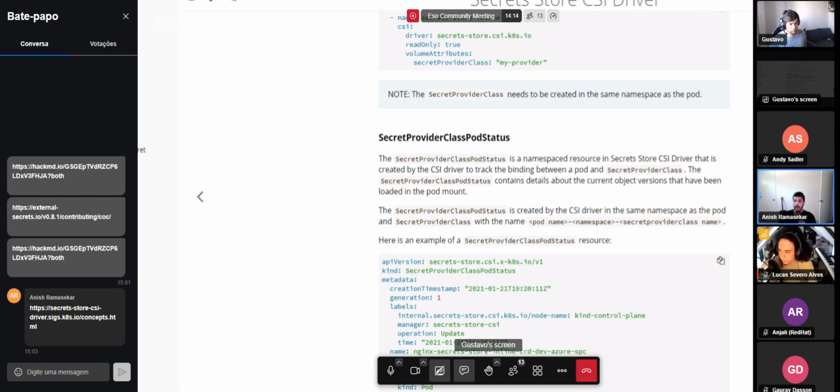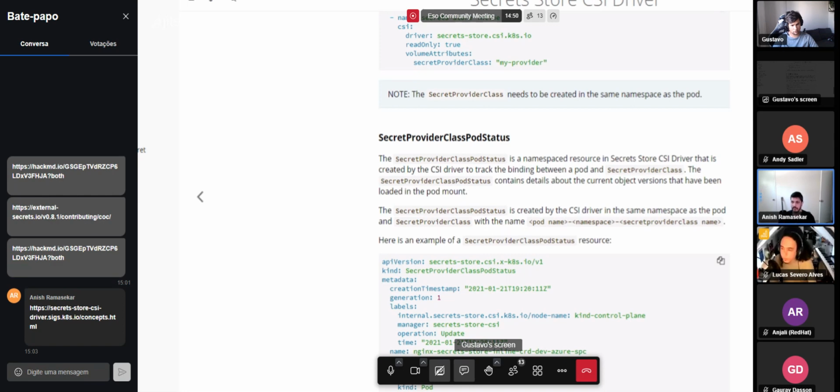And then right before the provider is called, what the driver does is it mounts tmpfs volume into the pod. And once it gets the secrets back from the provider, it writes those secrets in that tmpfs volume. And once the write is successful, it will send a success response back to kubelet saying, hey, I have successfully mounted this volume that you requested and everything is good. And then the pod starts up and it can consume all the secrets from the volume mount. So all of those are available as files, right? And that's how we started the project. So this was the basic functionality.